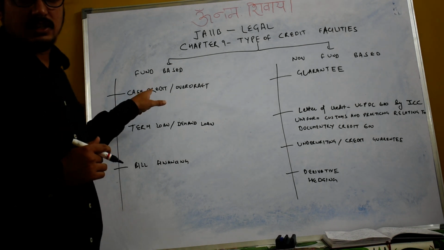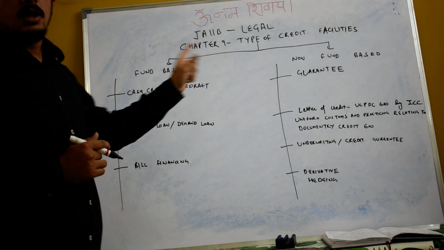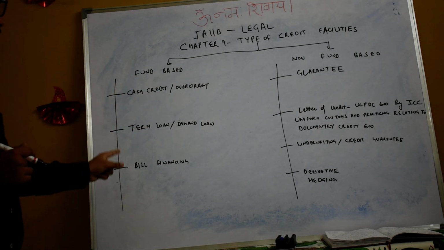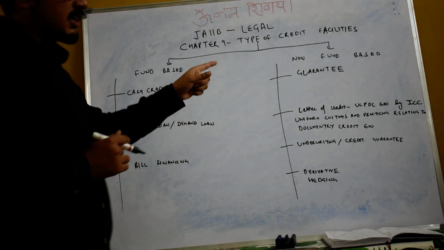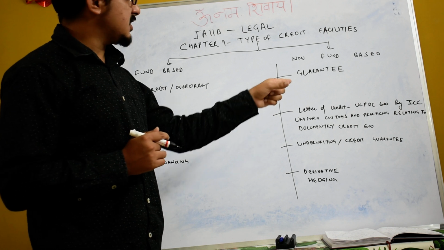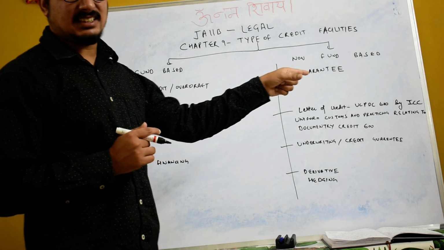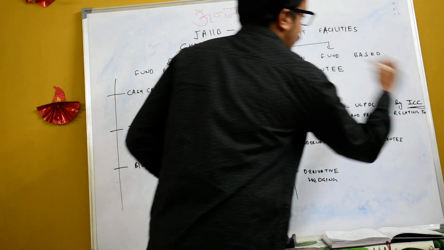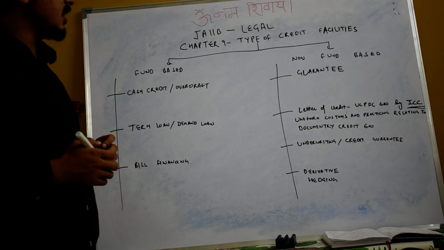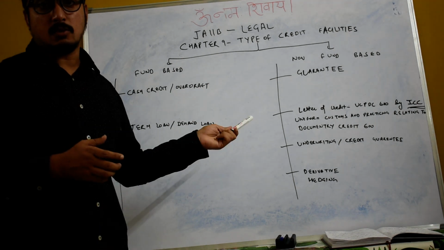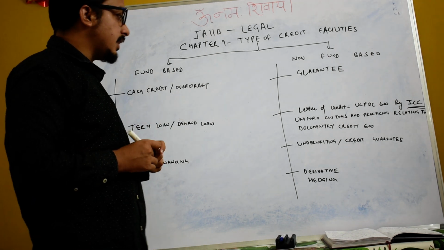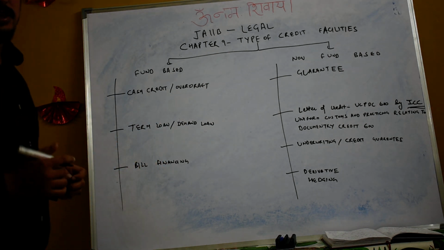See, we have two credit facilities: fund based and non-fund based. Fund based has types like cash credit, overdraft, term loan, demand loan, bill financing. Non-fund based facilities have four types: bank guarantee, letter of credit, which is governed by UCPDC 600 by ICC. ICC is the International Chamber of Commerce. UCPDC 600 full form is Uniform Customs and Practice relating to Documentary Credit 600. That is a very important question, please note it down. After that, the third one is underwriting credit guarantee and the fourth is derivative. Okay, friends, I will take them one by one.